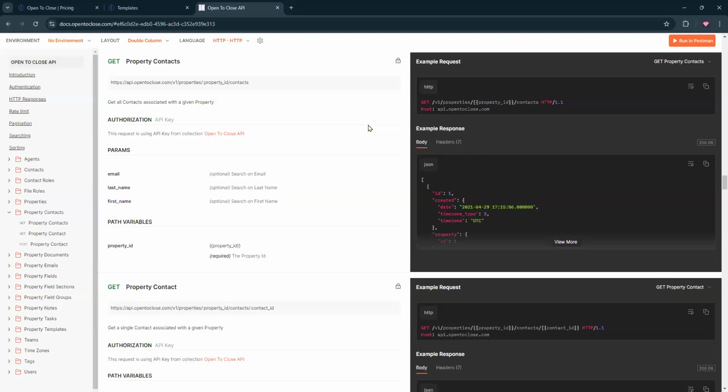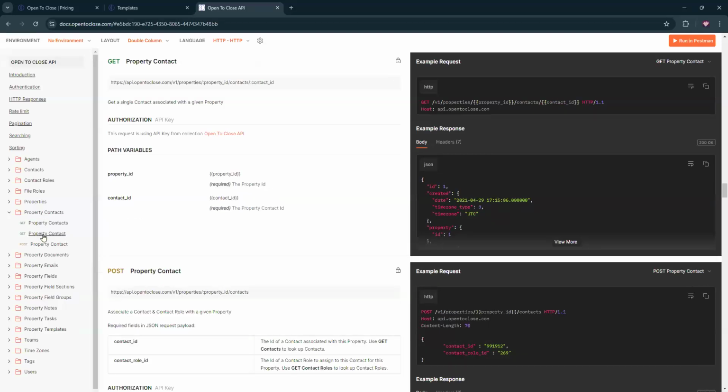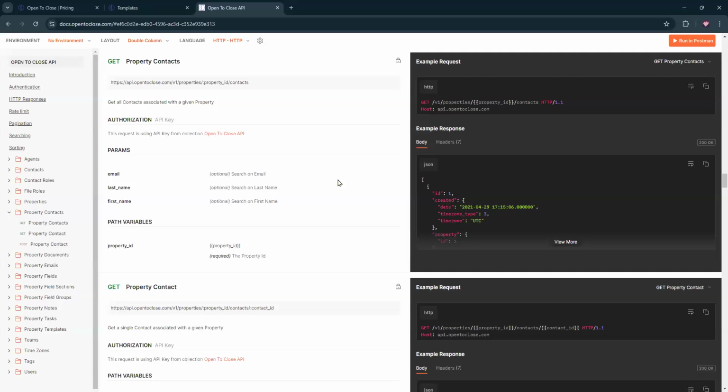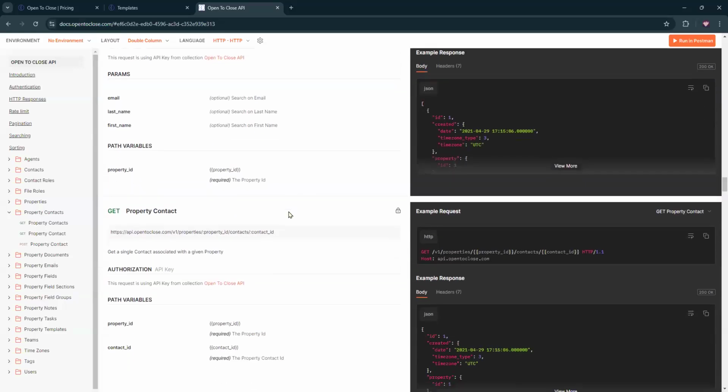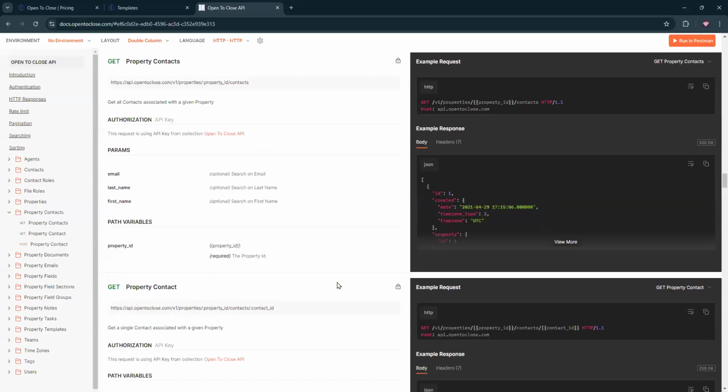You would have to work with a developer to go through and set it up initially to say, this is the Open to Close account, and when a property is created, I want to get the contacts. That's what this one is, get property contacts. Then you'd pull that data out, and first it's going to search for the email and pull that in, and then you'll be able to pull all the other data for those particular people. And then you can put it wherever you want to put it at that point. But that sounds like to me developmental work. And like I said, if it's something pretty straightforward like this, I think you should be fine with just reaching out to Daniel Whitworth, right?